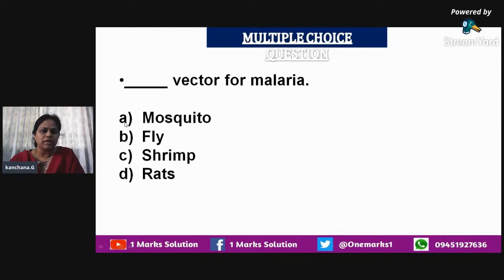In that category, it is the Anopheles mosquito, and the other ones are the wrong answers. So you have to choose mosquito as the vector for malaria. This Anopheles mosquito is not only the host for the pathogen Plasmodium, it is also the vector for causing malaria. So the answer is mosquito.